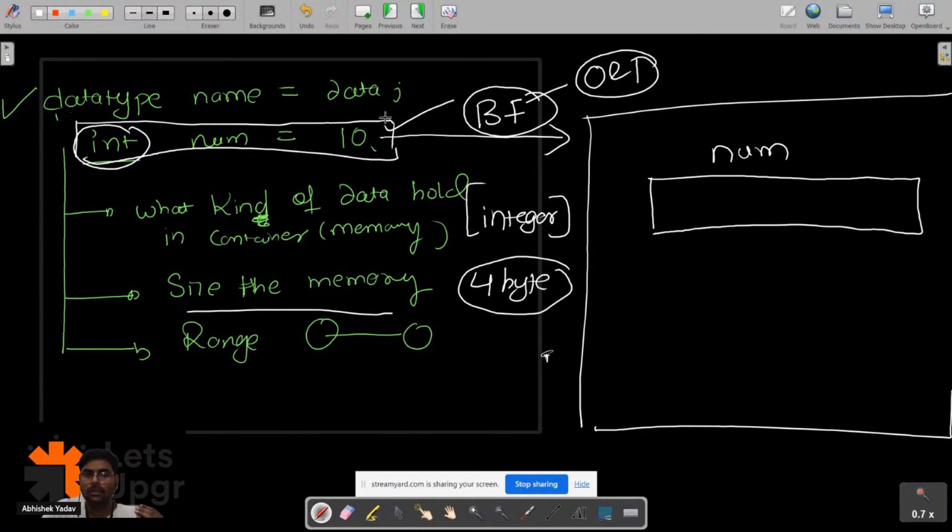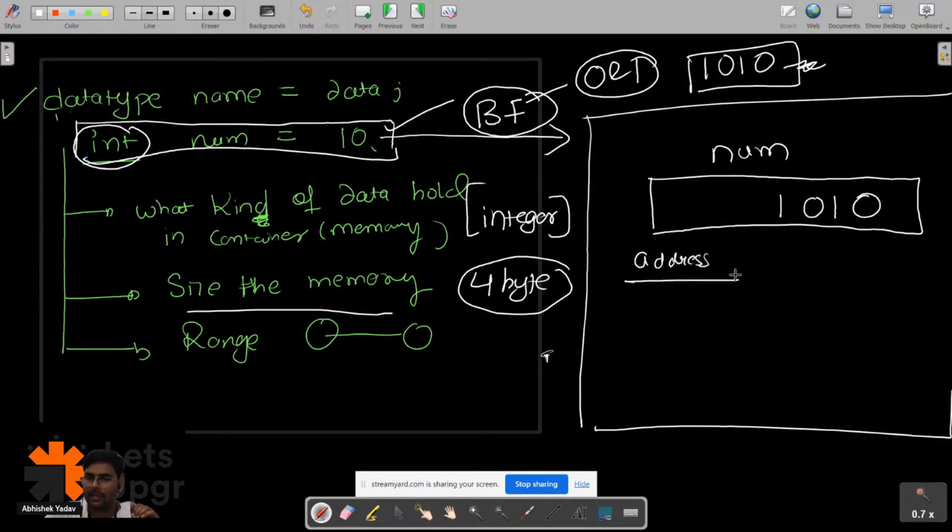Let's assume the binary format of 10 is 1010. So this binary format data will get stored inside the computer memory, right everyone? And there will be some address also. About that address we are going to learn in the next class.